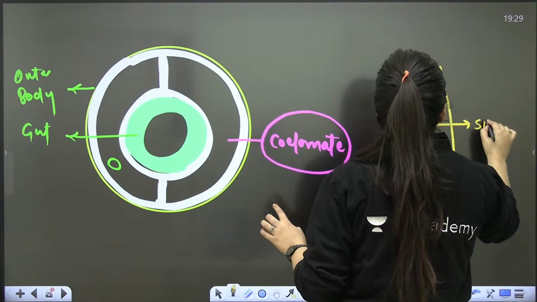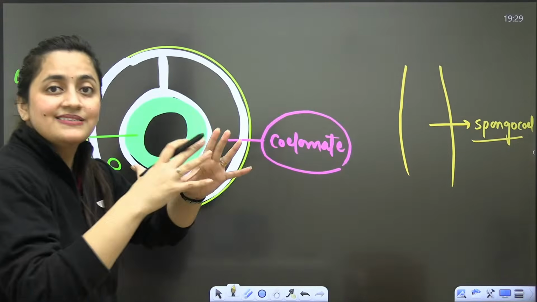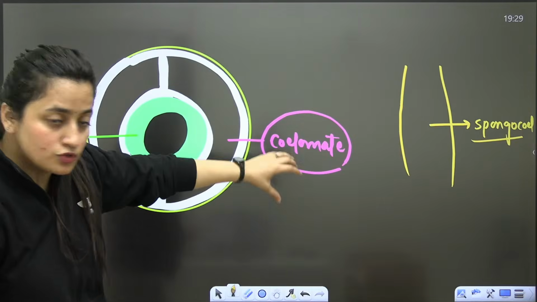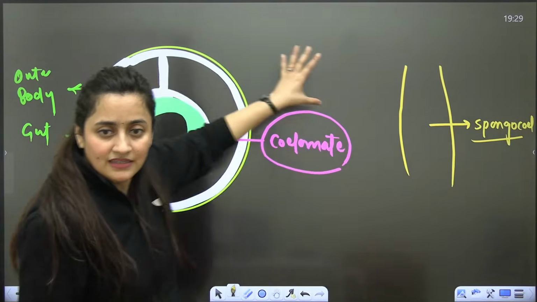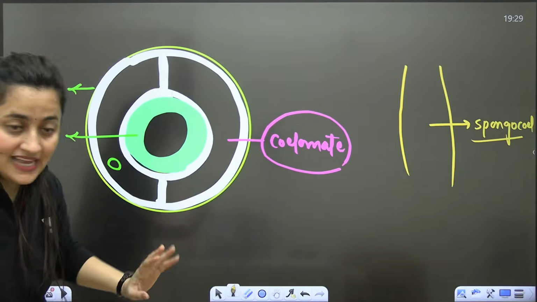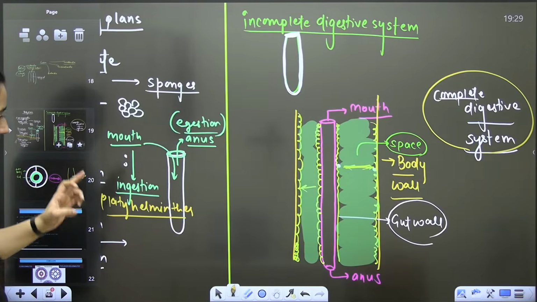We call it spongiocele. But here we do not study that. We are not saying that there is a proper space between body wall and gut wall, lined with mesoderm. A cavity is there, an empty space, but nothing like this. That's why they are acoelomates. Are you getting my point?